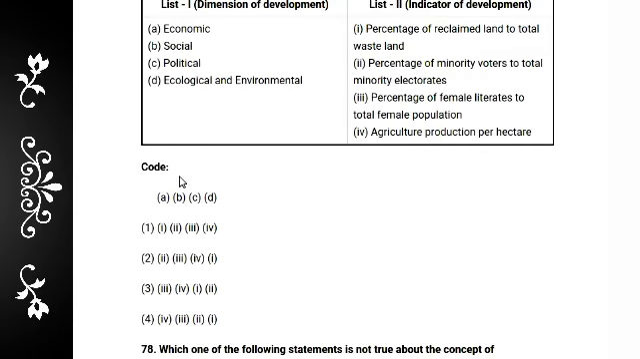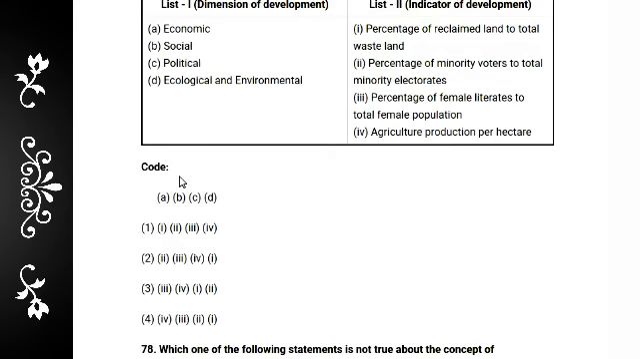Economic means agriculture production per hectare. So option A, economic, matches 4: agriculture production per hectare. And social, definitely, is option 3: percentage of female literate to total female population.